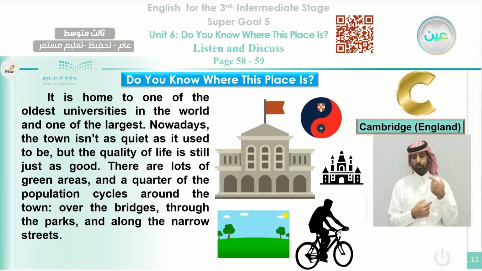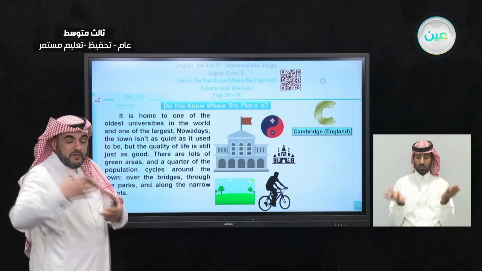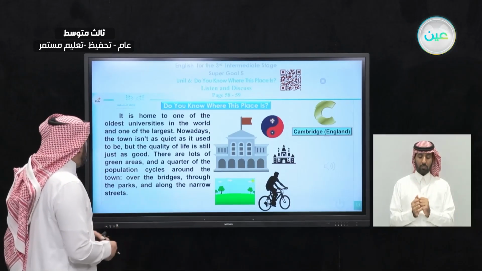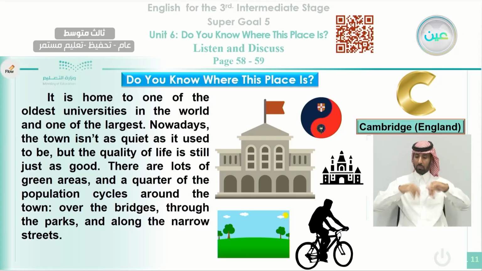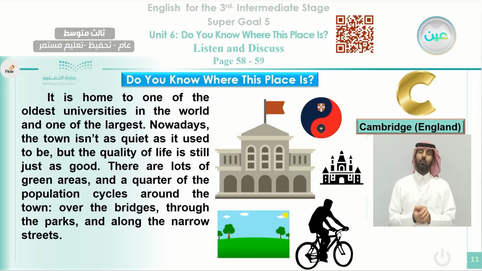It was quiet, but the quality of life is still just as good. The quality of life, how good the life is in this city, is considered a good one. There are lots of green areas. You know the green areas. There is grass everywhere. There are trees. Okay, and a quarter of the population cycles around the town. Okay, we mean by population the number of people who live there, over the bridges, through the parks, and along the narrow streets. Okay, this is a very good area for walking in these areas.